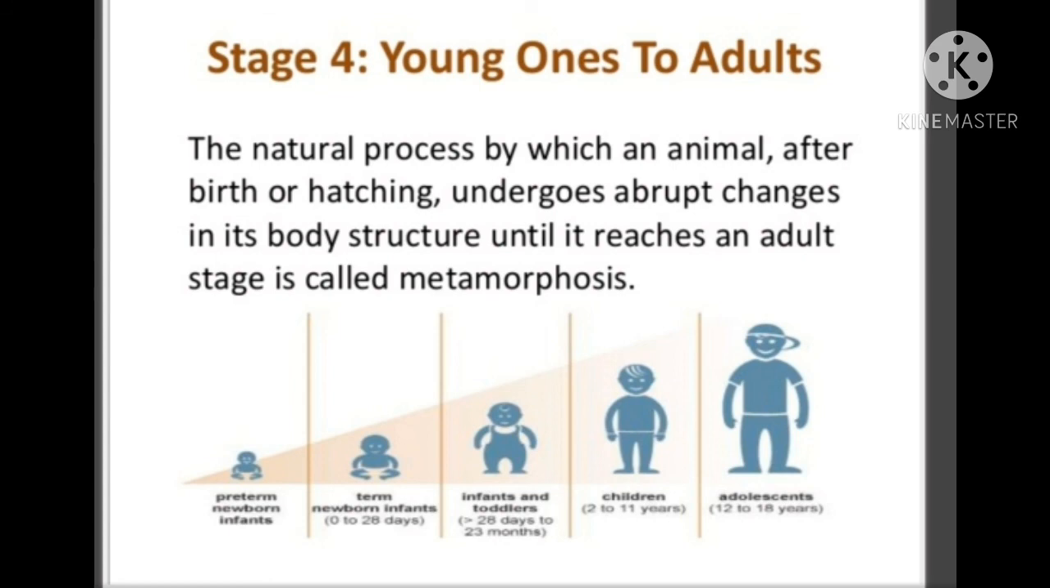Now, young one to adults. The natural process by which an animal after birth or hatching undergoes abrupt changes in its body structure until it reaches an adult stage is called metamorphosis.